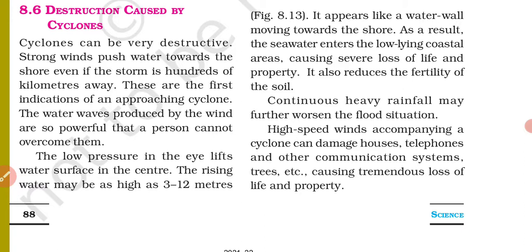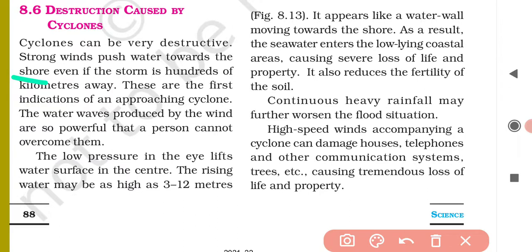You see, cyclones can be very destructive, and they are the greatest storms on the earth. Cyclones can cause widespread destruction and loss of life and also loss of property. Strong winds push water towards the shore even if the storm is hundreds of kilometers away, which can cause huge loss of life and huge loss of property, and widespread destruction also.